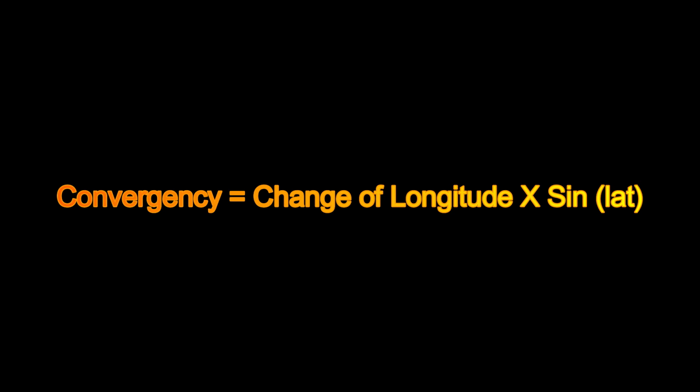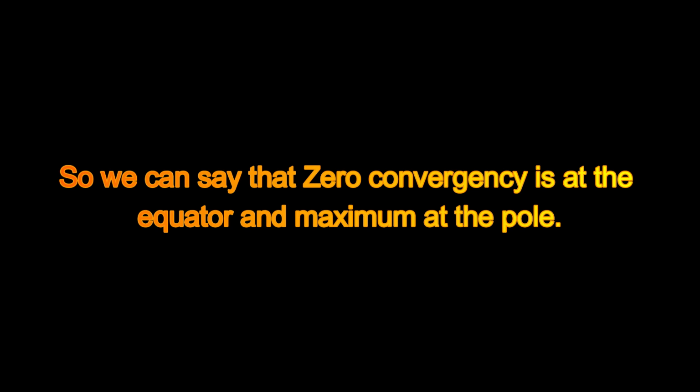Convergency can be calculated using this formula, which is change of longitude into sine of latitude. In case convergency is being calculated between two points at different latitudes, then this latitude is the mean of those two latitudes. So basically we can say that convergency is change of longitude into sine of mean latitude if two latitudes are involved. So we can say that zero convergency is at the equator and maximum at the pole.